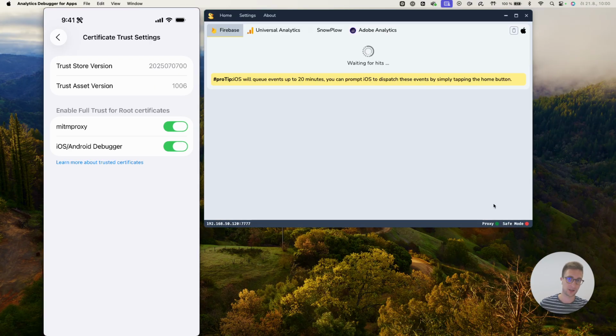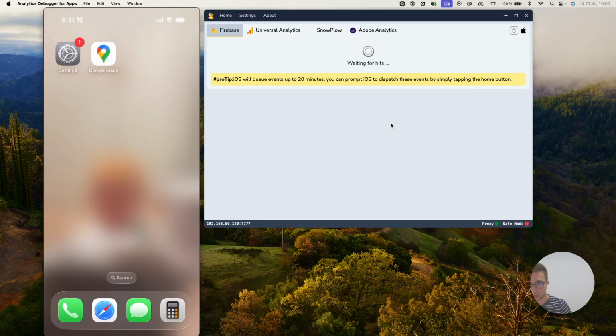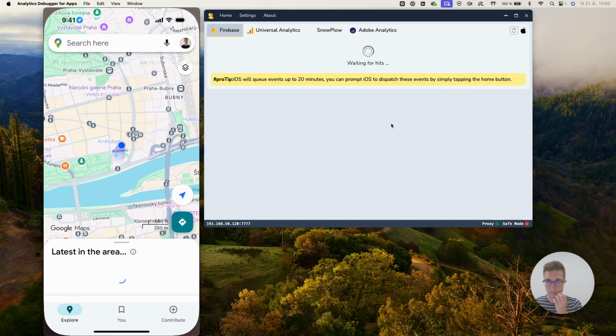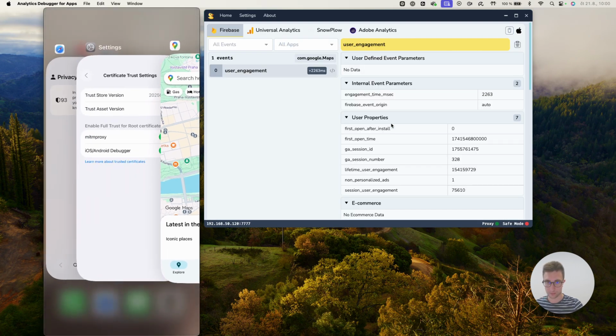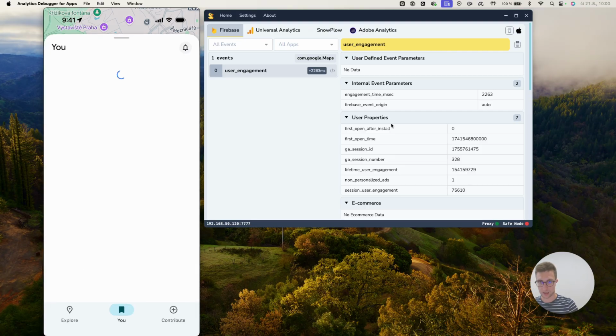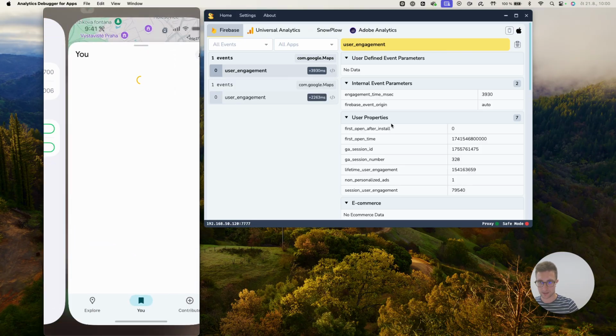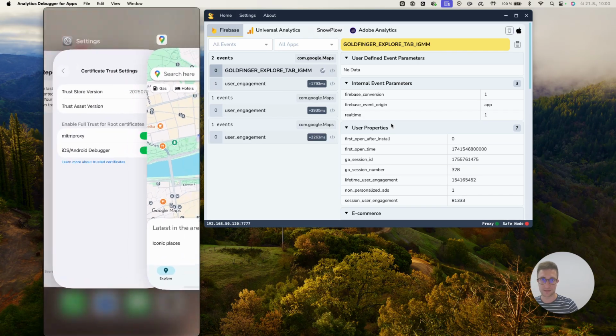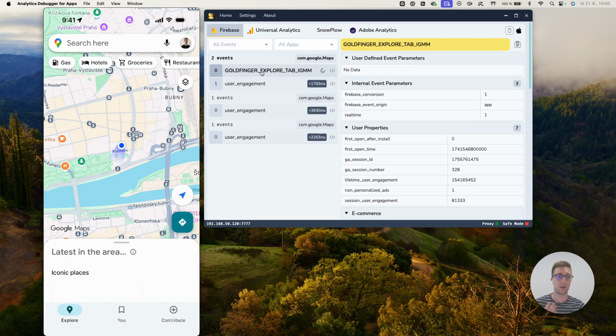Right now I will hit Start Debugging, and I will try to open, for instance, the Google Maps mobile app. So I have opened it. I'm just going to put it in the background for a bit. As you can see on the right side, there are already some events being shown in Analytics Debugger. From Google Maps, I can see the event explore, and over here I can see some parameters that are being collected with this event.